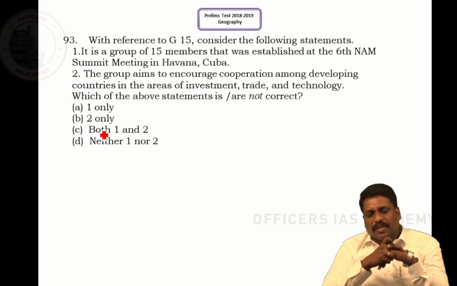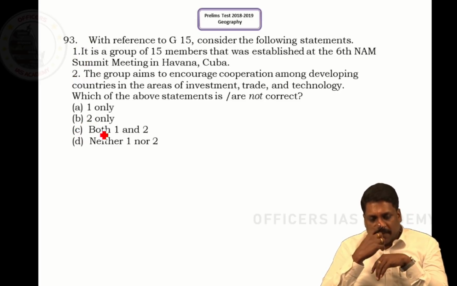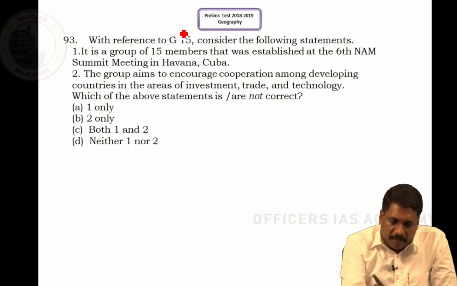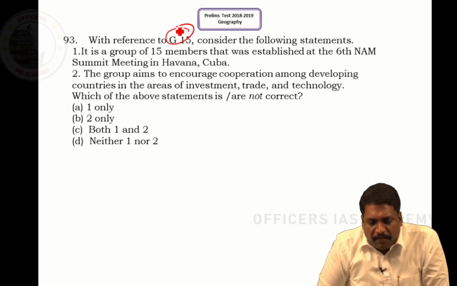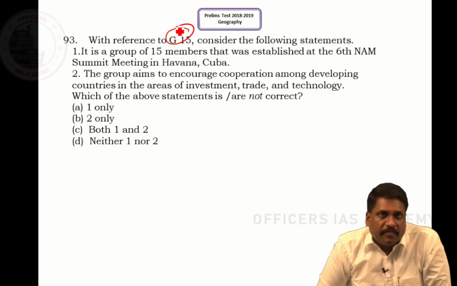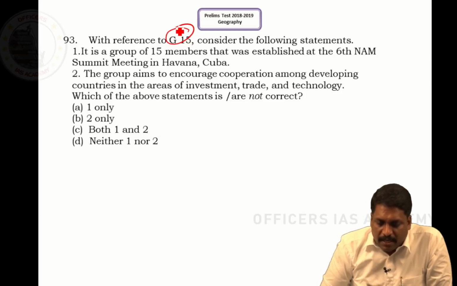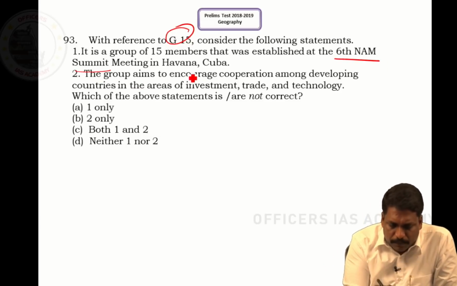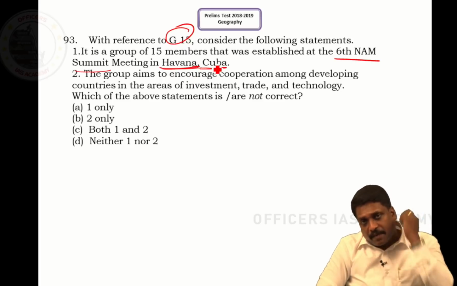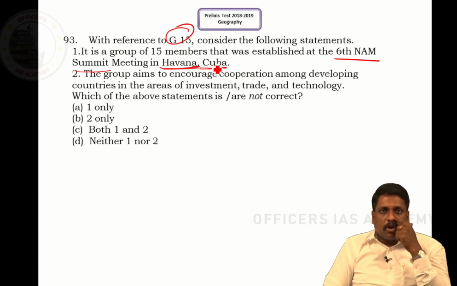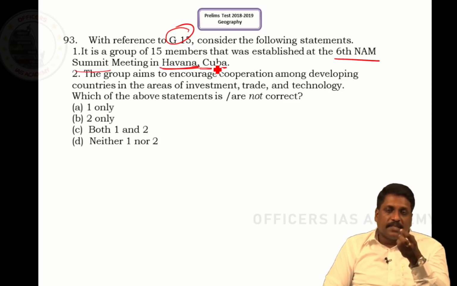Question number 93. With reference to G15, consider the following statements. Group of 15 was established at the 6th NAM summit meeting that has taken place in Havana, says statement 1. But the understanding is that it did not take place in Havana, it took place in Belgrade.